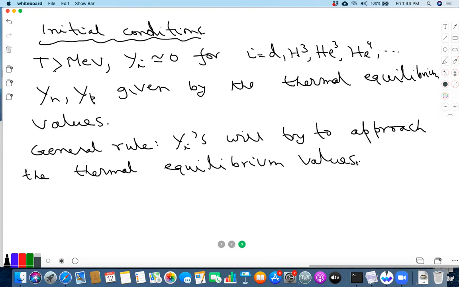This means that if y_i is a little larger than its equilibrium value, then it will tend to reduce. If it's a little less than the equilibrium value, then it will tend to increase.